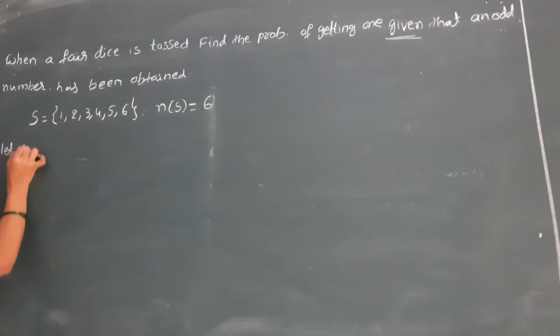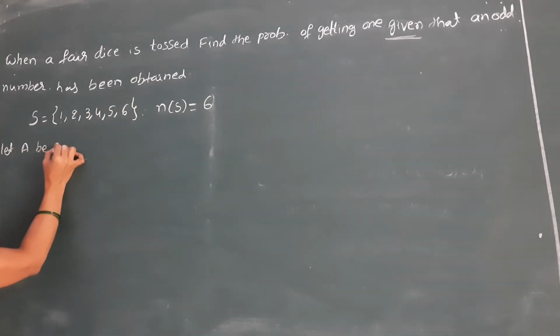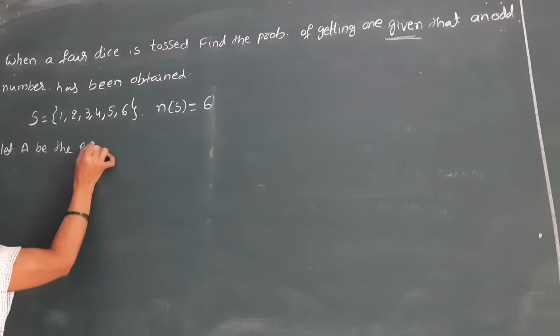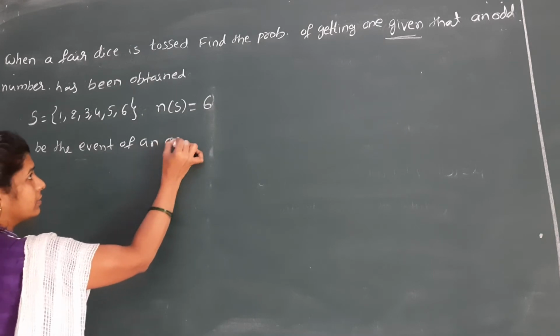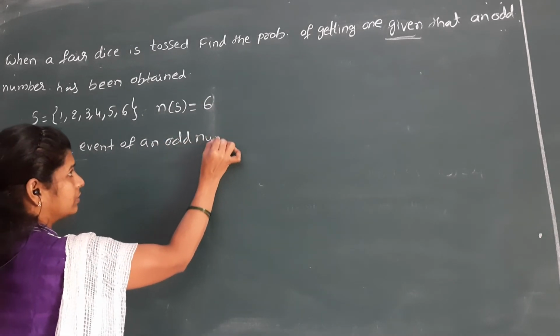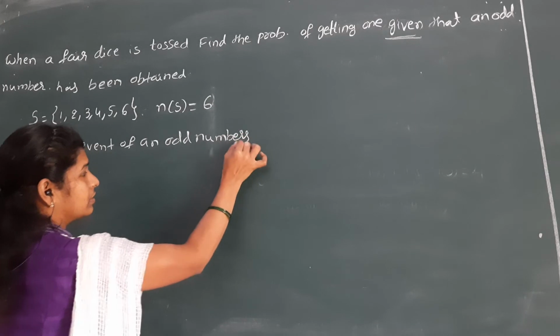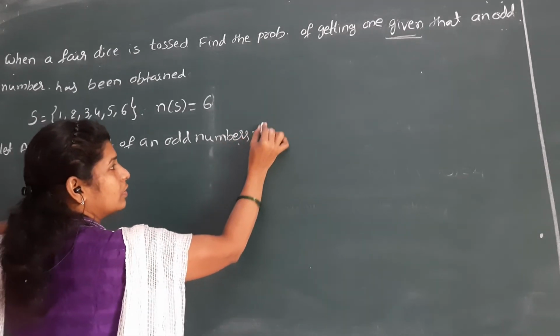That means let A be the event of an odd number.